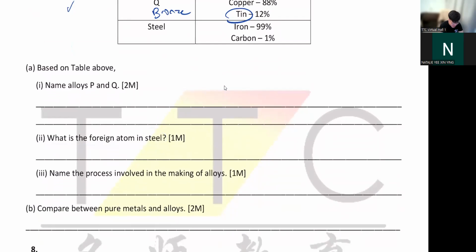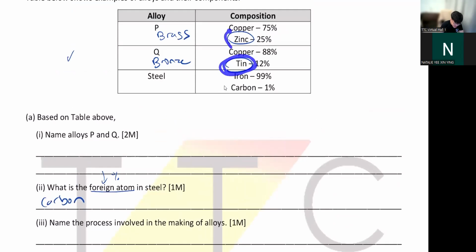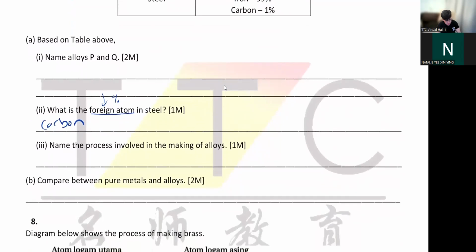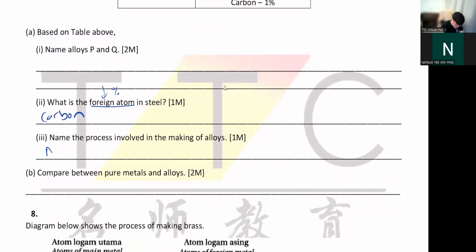Number two, what is the foreign atom in steel? Who is the foreign atom? Foreign atom is usually the lower percentage one. As you can see in steel here, the high percentage one, iron, is 99%. So carbon is only 1%. So carbon is the foreign atom, because you are the minority one. So that would be your carbon. So you can say that tin is also foreign, zinc is also foreign, because copper is the main. Okay, so number three, name the process. This process is called alloying.